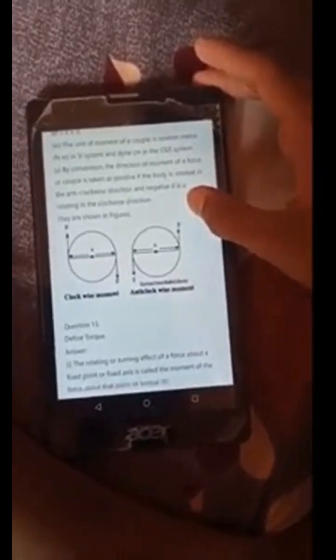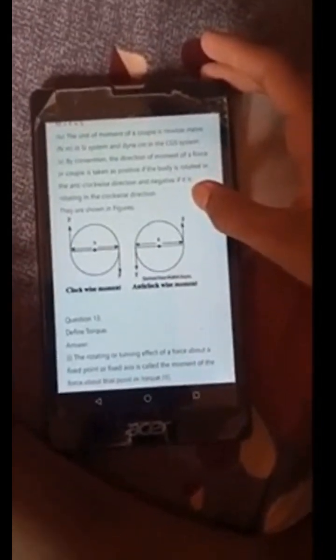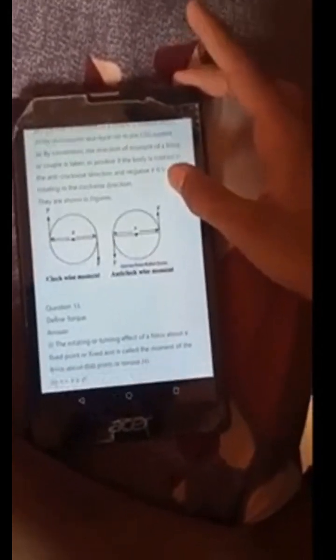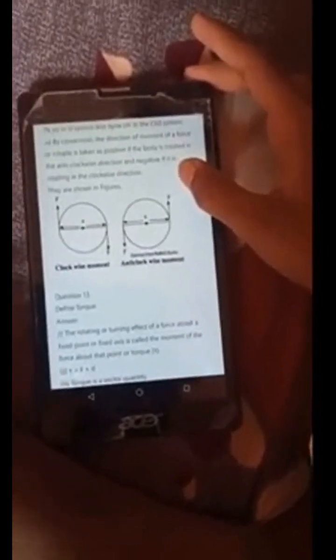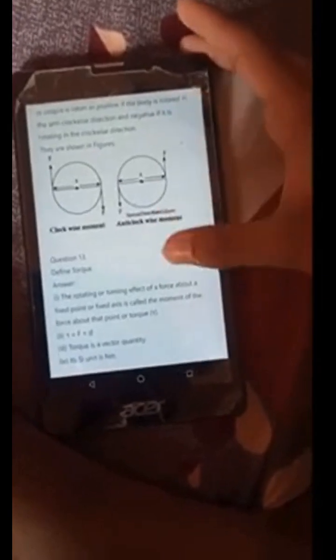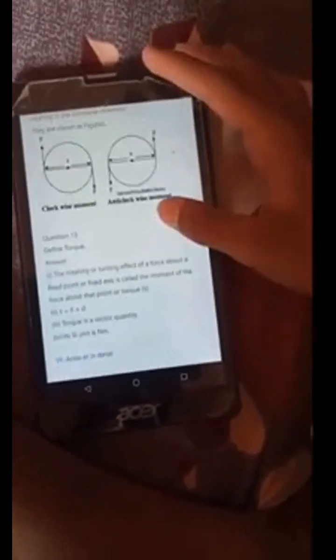By convention, the direction of moment of a force or couple is taken as positive if the body is rotating in an anti-clockwise direction and negative if it is rotating in the clockwise direction. They are shown in figures. Clockwise moment, anti-clockwise moment.